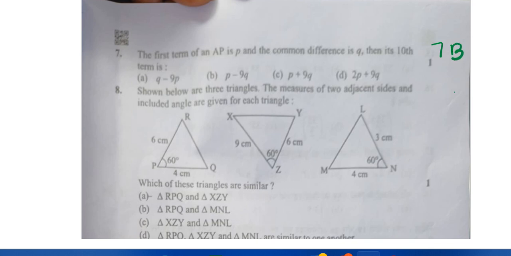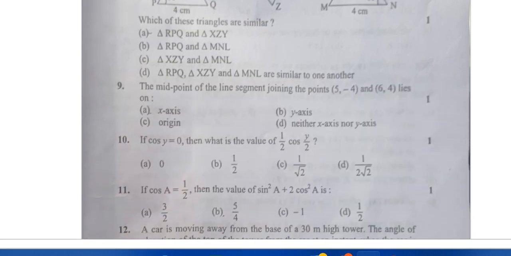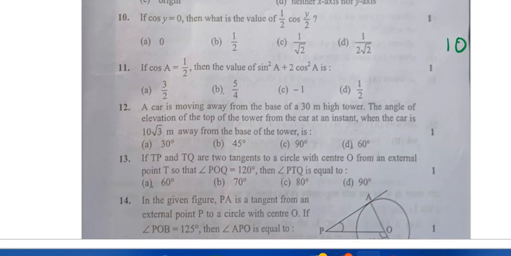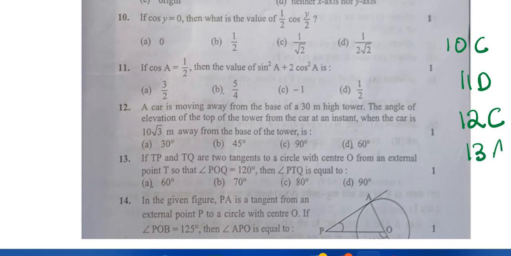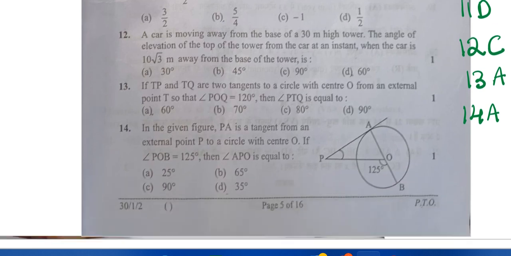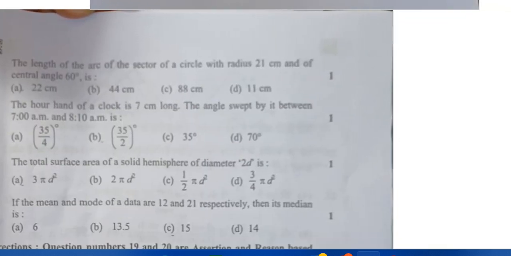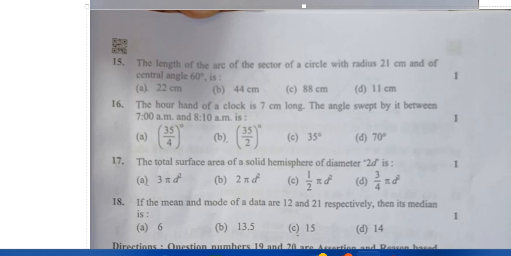Seventh one it is option B, eighth one it is option D, ninth one it is option D, 10th one it is option C, 11 it is option D, 12 it is option C, 13 it is option A, 14 it is option A, then next is 15 onwards.